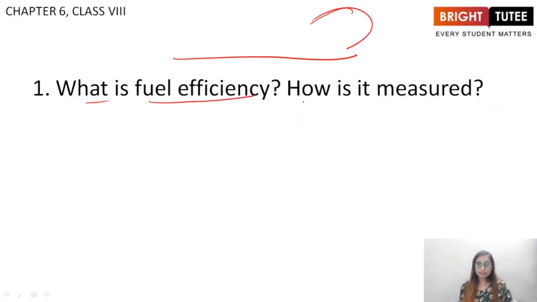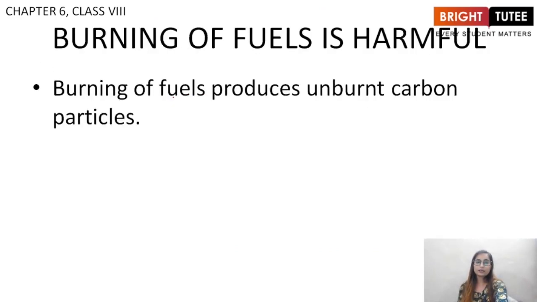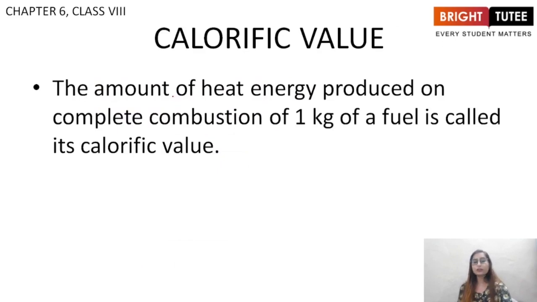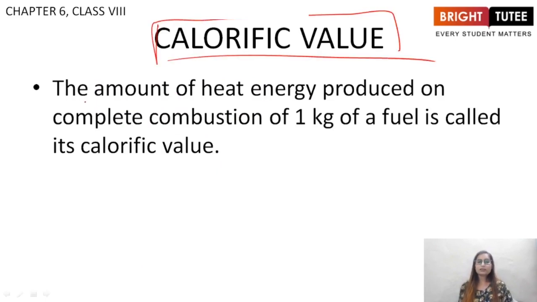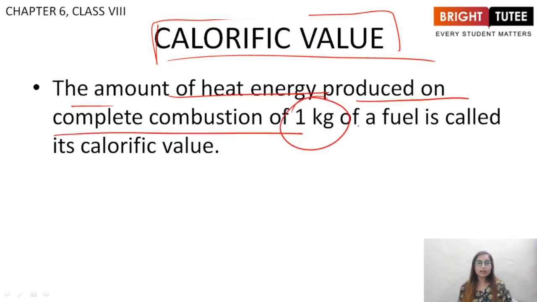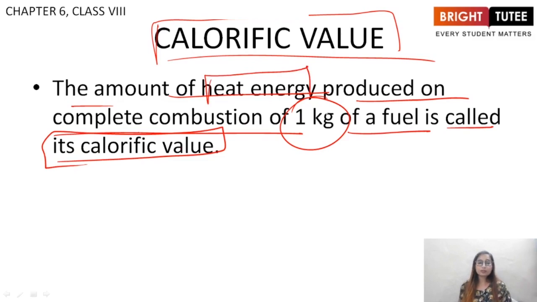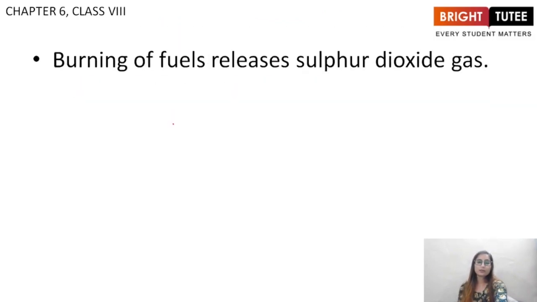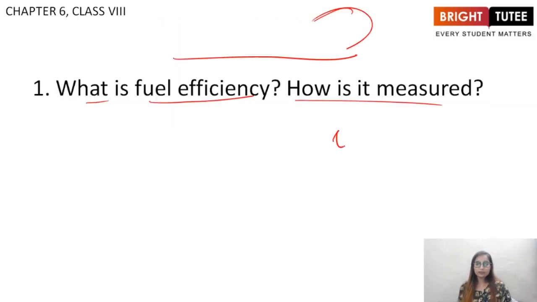What is fuel efficiency? How is it measured? So fuel efficiency is basically a data through which we measure the efficiency of a fuel, that how much energy can a fuel produce. So it is measured with the help of the calorific value, right? So the amount of heat energy produced on complete combustion of 1 kilogram of a fuel is called as its calorific value. And this is how we measure.